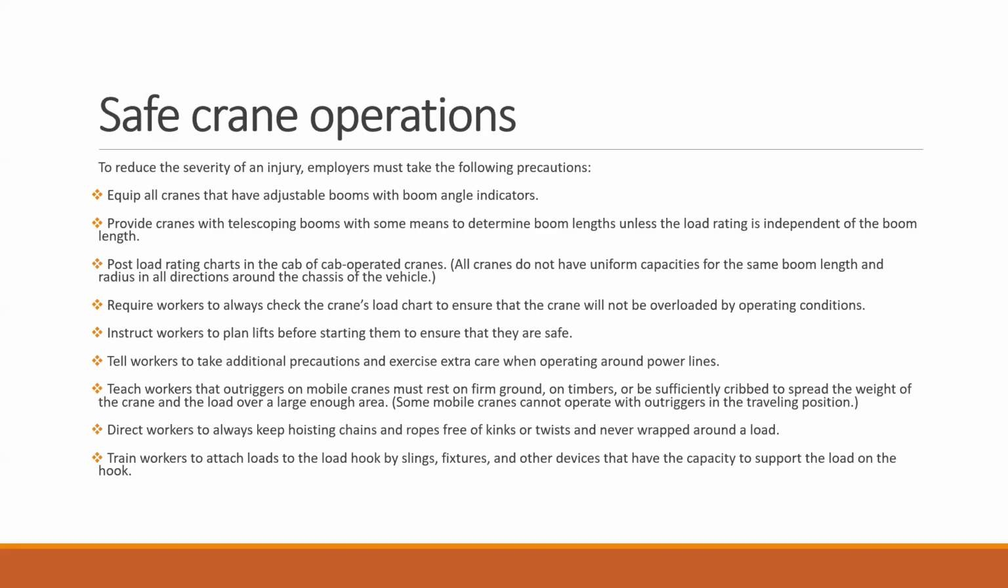Direct workers always to keep hoisting chains and ropes free of kinks or twists. We need to make a physical inspection. It should be the responsibility of the crane operator or the inspectors that whenever they are going to use the crane, they should check physically. When we say physically, it means with their eyes. They are not the expert inspectors, but at least they can see if there is any crack or any kinks, so the load can be carried out easily and without any hazard.